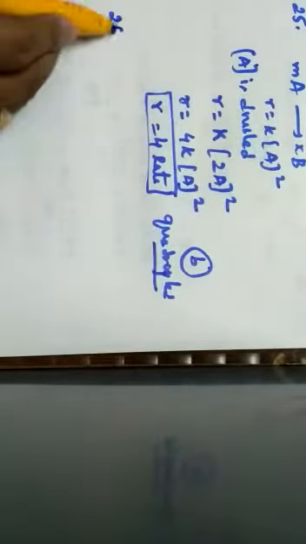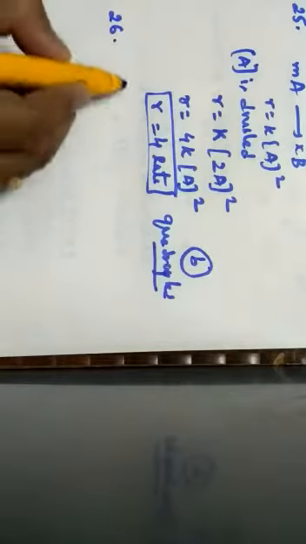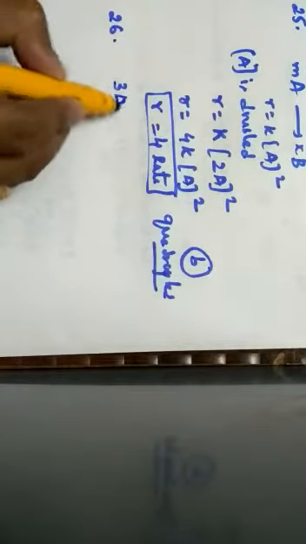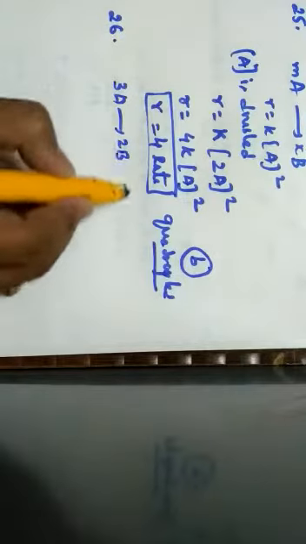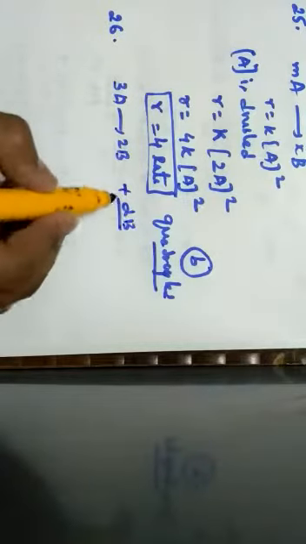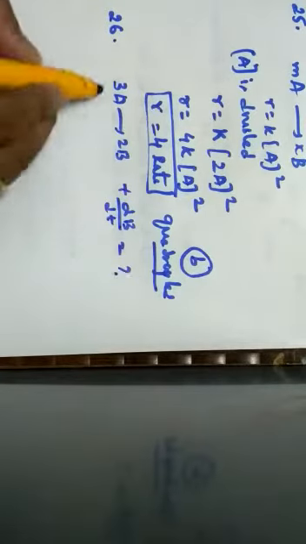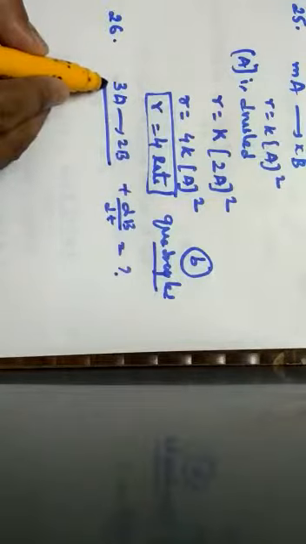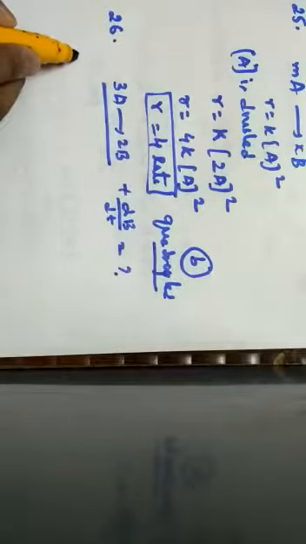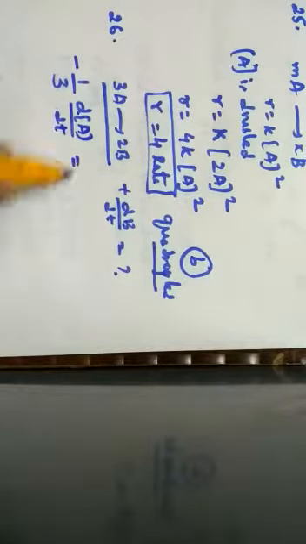Next, question number 26. In question number 26, it has been given as 3A gives rise to 2B. They are asking for the rate of the reaction in terms of dB by dt. Since the concentration of the reactant decreases, it is written as minus 1 divided by 3 into d of concentration of A divided by dt.